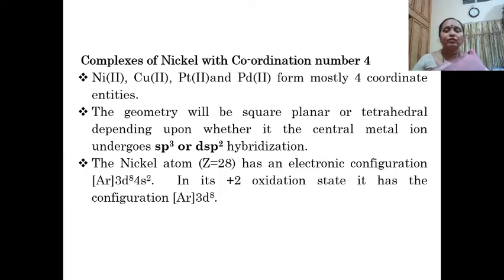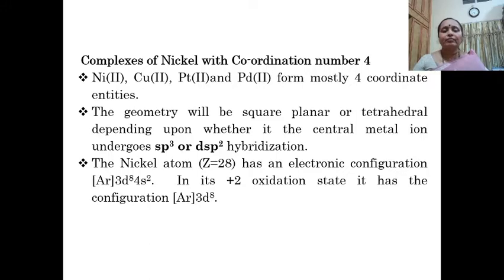Complexes of nickel with coordination number 4. First let us study complexes of nickel with coordination number 4, and then we shall go ahead with coordination number 6. Nickel 2+, copper 2+, platinum 2+, palladium 2+ form mostly 4 coordinate entities. That is, these 4 metals, nickel, copper, platinum and palladium in +2 oxidation state form 4 coordinate entities. The geometry in this case will be either square planar or tetrahedral.